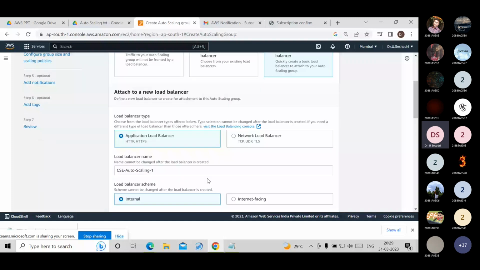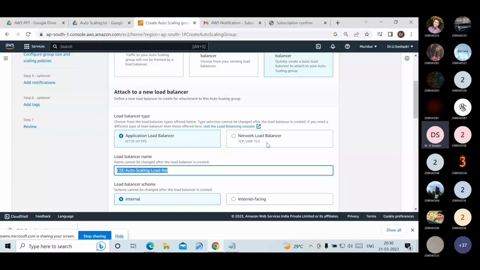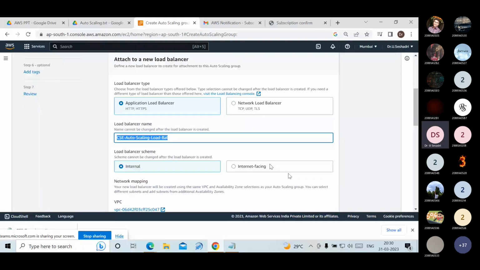Now we have to give the load balancer name. It is automatically suggesting the name, CSC auto scaling 1. I have given CSC auto scaling load balancer as the name. I am copying and pasting it here in the notepad. Scroll down. The load balancer scheme is either internal or internet facing. I am applying internet facing.